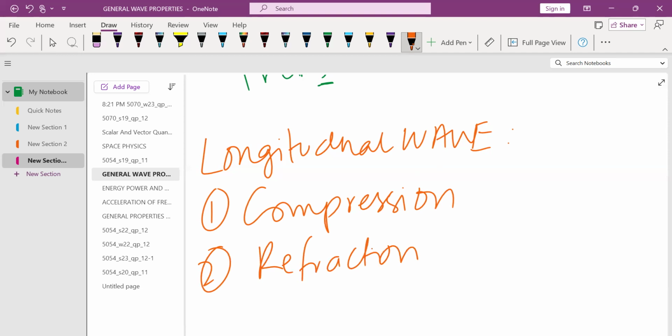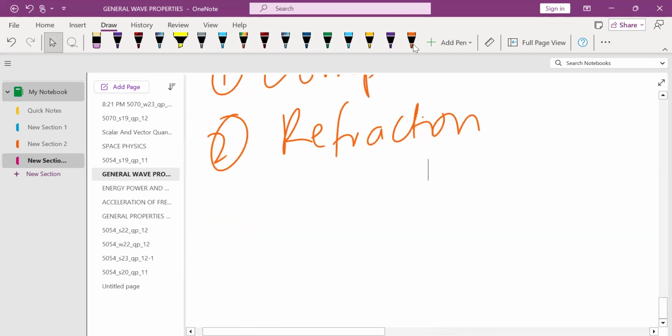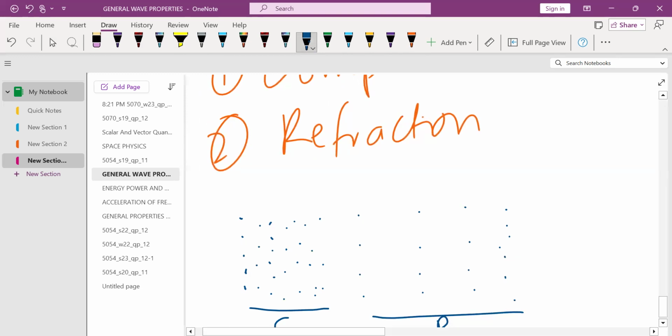So what is this compression and what is the rarefaction? Before this, let me draw an example here to make you understand. You can see these are the particles. These particles are close to each other. When the particles are close to each other, this is called compression. And when the particles are away from each other like this, I hope these dots are visible, this is called rarefaction.